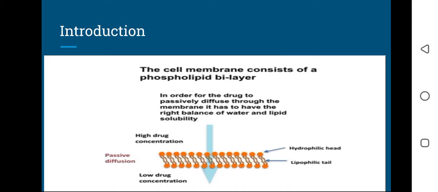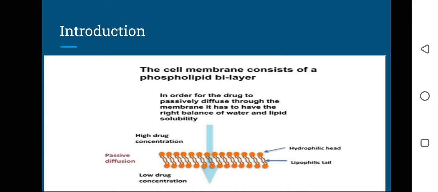There should be a balance between the water and lipid solubility of the drug. So the drug will pass or diffuse from a higher concentration to a lower concentration. Such type of transportation or diffusion is called passive diffusion.